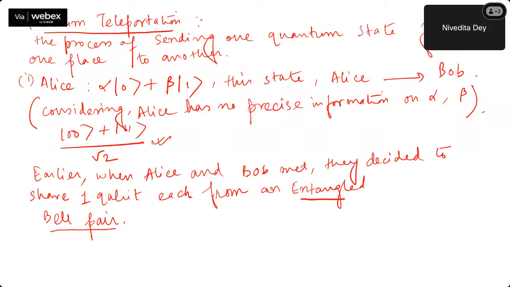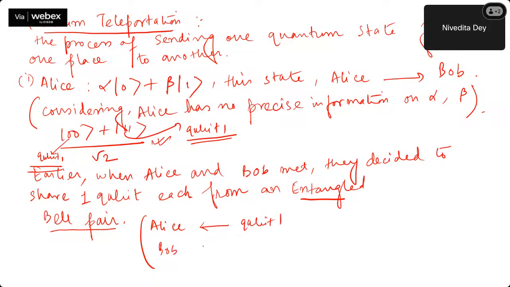where this is qubit 1, and this is qubit 2, and this is qubit 1. Okay, I'm not writing qubit 2, so that you understand that in a base state itself, I want to refer to this qubit as qubit 1. So qubit 1 will be under control of Alice. So let me write it. Alice will be having control on qubit 1, and I will assign qubit 2 to Bob.